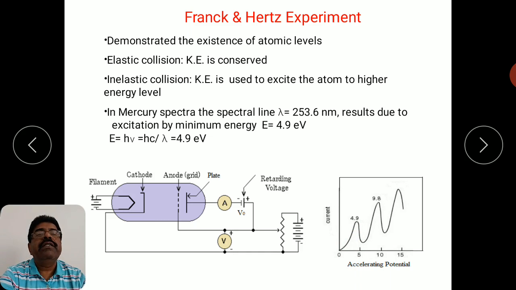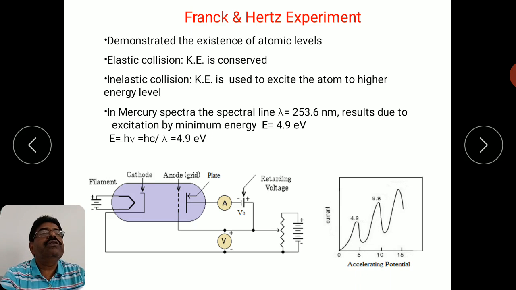So that means the energy levels do exist for the element. When they further increased the accelerating potential, the kinetic energy of the electron increased, and therefore more and more electrons reach the plate. Again the plate current increases, but again at a certain accelerating potential there is a sudden drop, because the energy matches the next higher energy level, and the electron will collide with the atom inside the tube. These collisions will be inelastic, which means the energy of the electron will be absorbed in order to perform the second transition.